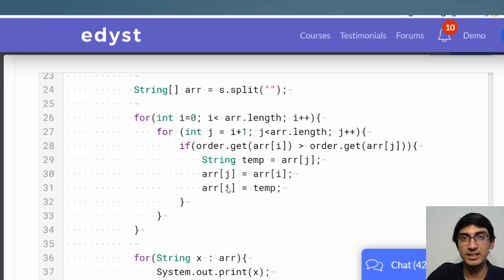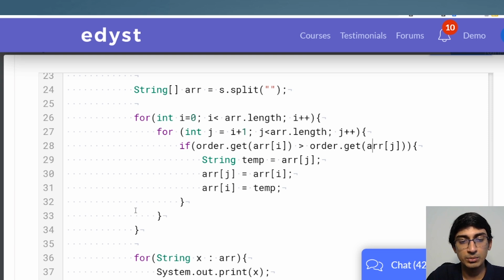If you don't know bubble sort, again, sign up for our basic Java or Python courses, and you'll get more tutorials on bubble sort and quick sort and all of these sorts. It is something you absolutely need to know. Please revise on all those concepts before coming to the CodeVita course that Edist has. If you come without that, then you will not be able to learn much, because CodeVita does require a basic level of understanding from you, right?